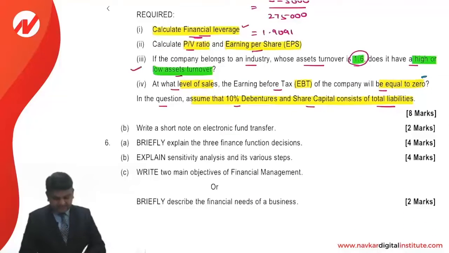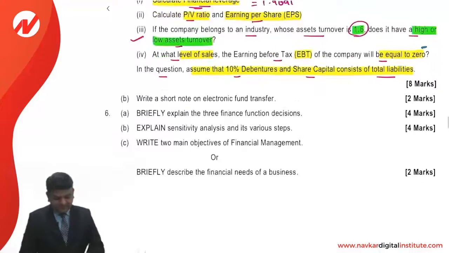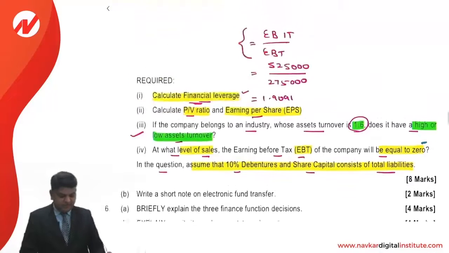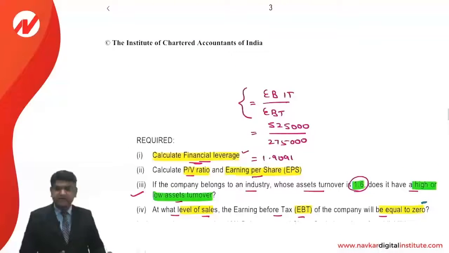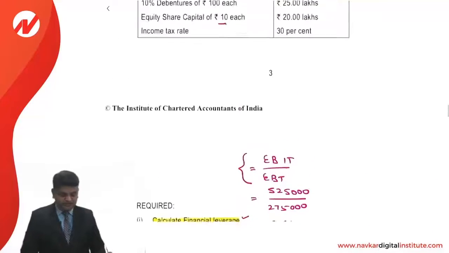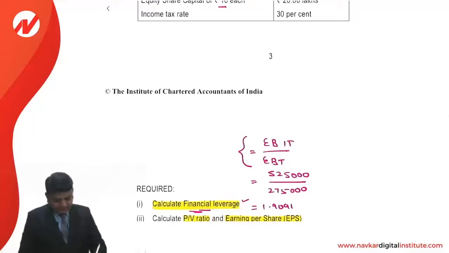As far as the asset turnover ratio is concerned, there is no change, that is sales upon assets. At what level of sales will EBT be equal to 0? Now friends, over here you have to understand it like this: if we take the DFL, the DCL will be 1.4 into 1.9091.